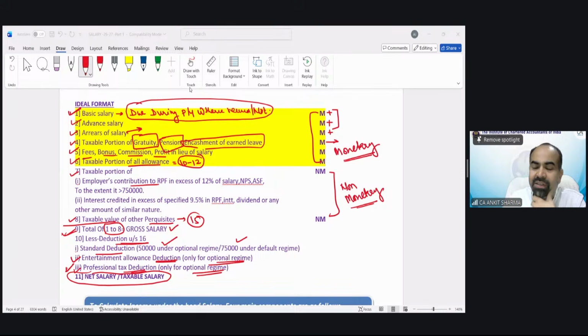Arrear would be taxed in the year it has been received. There is a concept of relief also in that case, that we will discuss at the end of the salary chapter. But yes, in the year you receive that amount, that is going to be taxed, as part of that income. मीनिंग ऑफ रेट्रोस्पेक्टिव इफेक्ट बताया मैंने आपको. Khushi saying, sir, concept becomes easier from example. Exactly, Khushi.